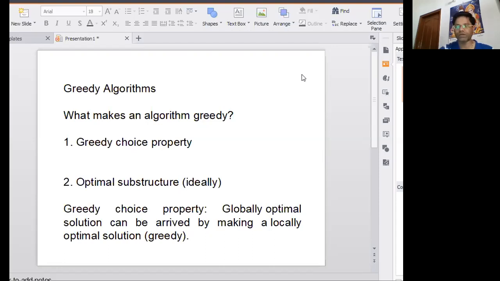However, in many problems, this strategy fails to produce a global optimal solution. It is not necessary that using a greedy algorithm for a particular problem will reach a global optimal solution every time.